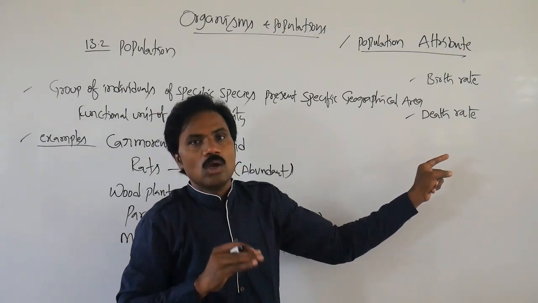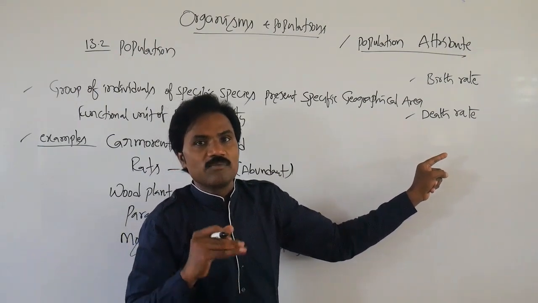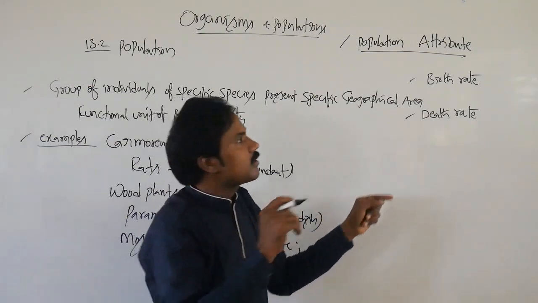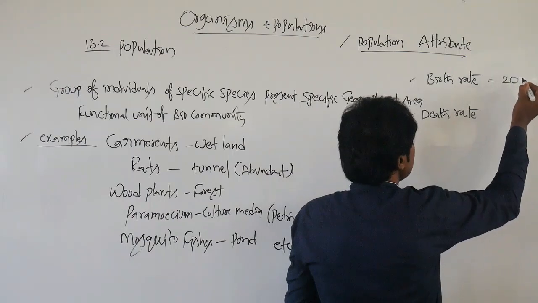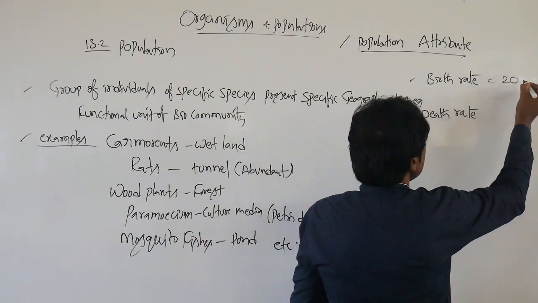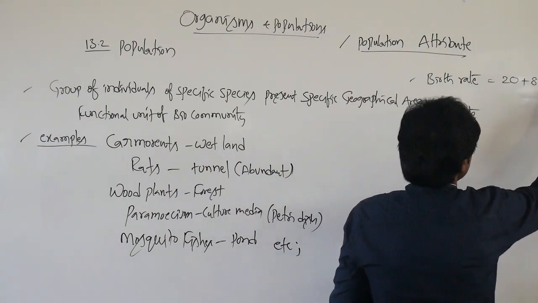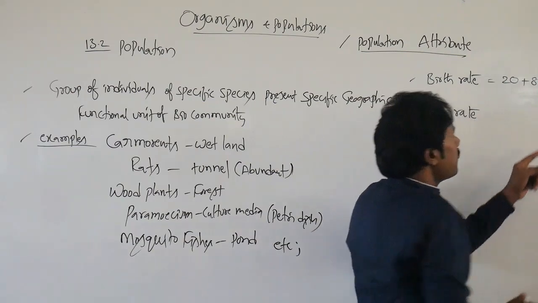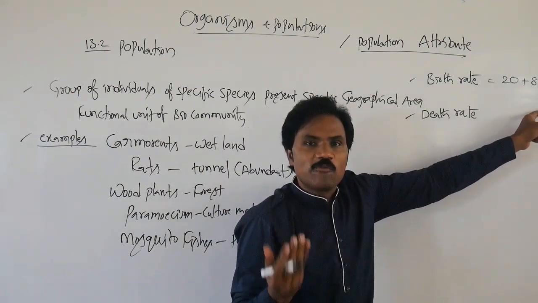Then what is the birth rate? Very simple: 20 individuals are present, they added 8, so 8 by 20 per year. The birth rate will be 0.4.